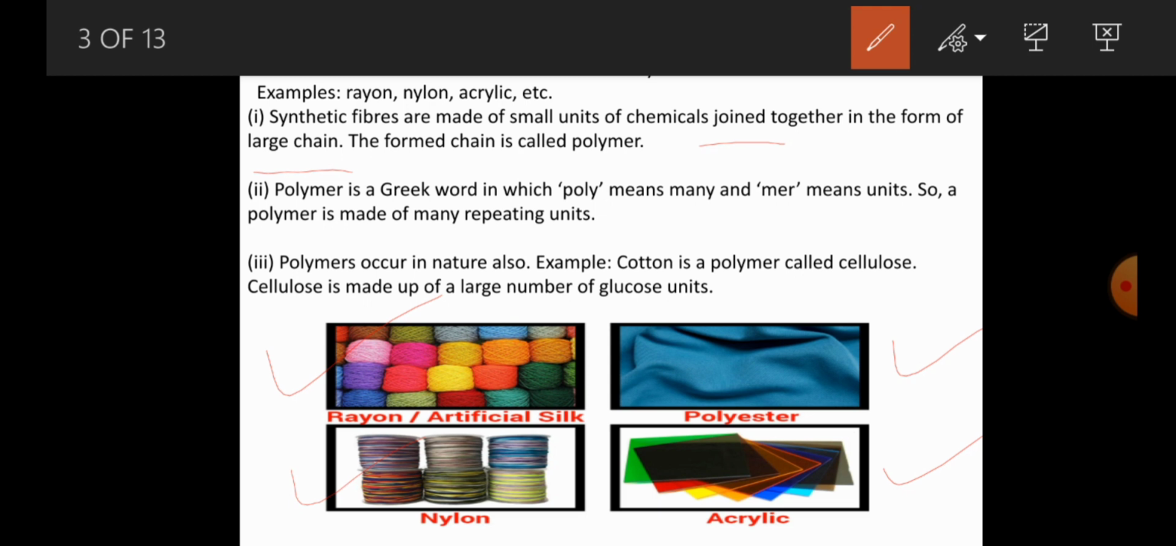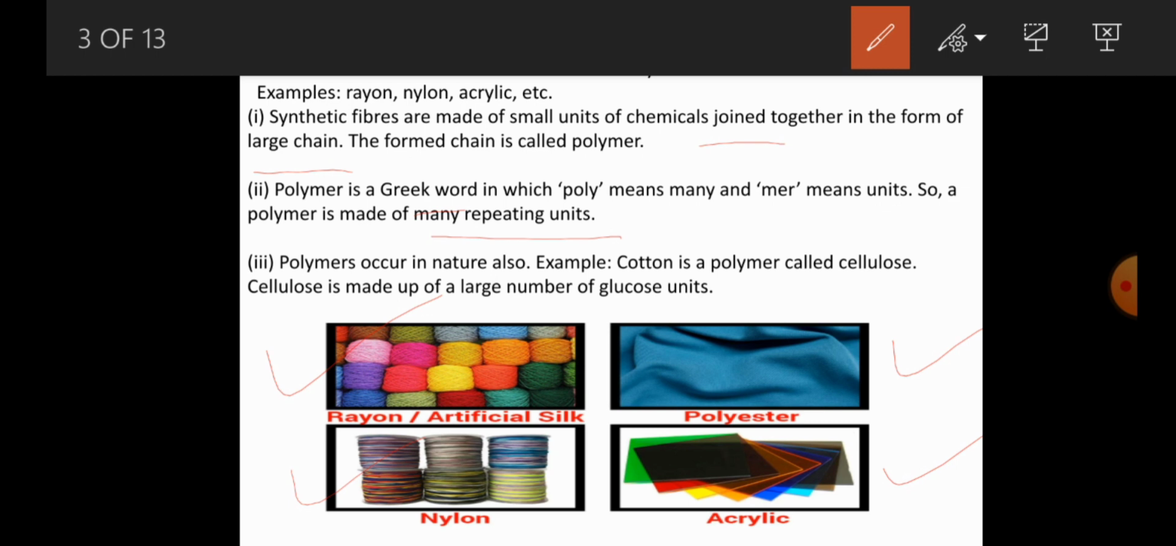Polymer. So how does this particular word come about? Poly is nothing but many. The word polymer is obtained from the Greek word, in which poly means many and mer means units, many units. So something made up of many units. Many units that form a large single unit is commonly called a polymer. A polymer is made up of many repeating units.